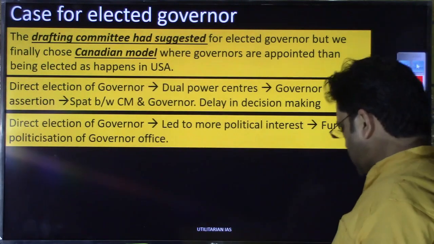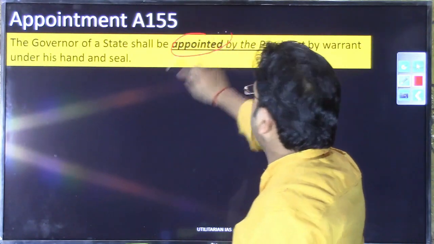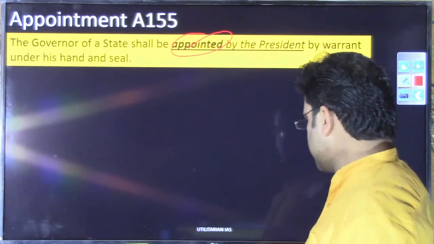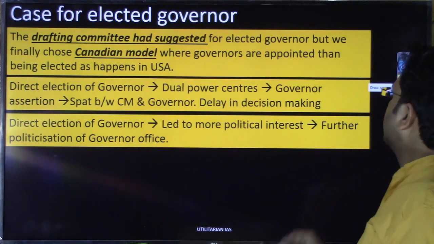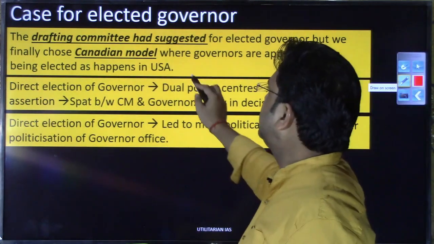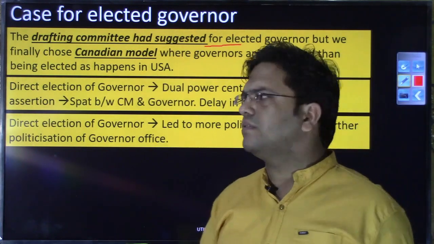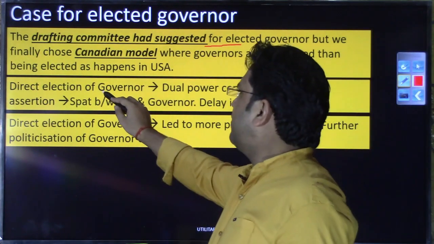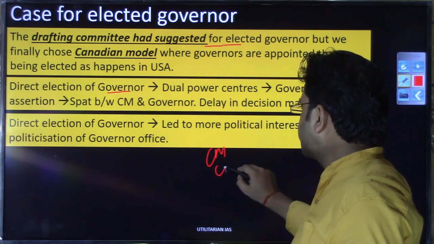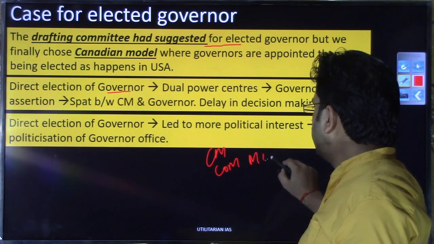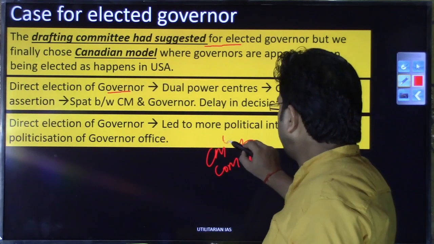right? So in the previous slide, if you could see, he is appointed and he is not elected, right? The governor is not elected. If you see the Constituent Assembly, there was a suggestion that we should have an elected governor in each state, but this would have created many kinds of conflicts. If we would have elected governors directly, then at the state level you have this council of ministers, or these MLAs, who are elected directly, and these MLAs go on to form this government, right?